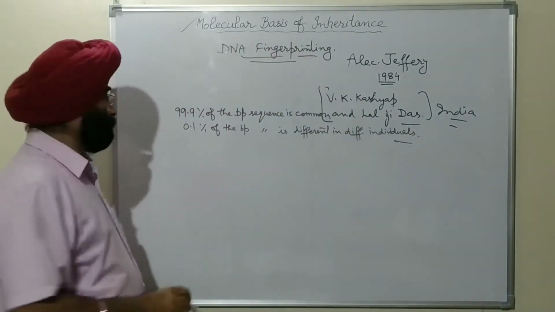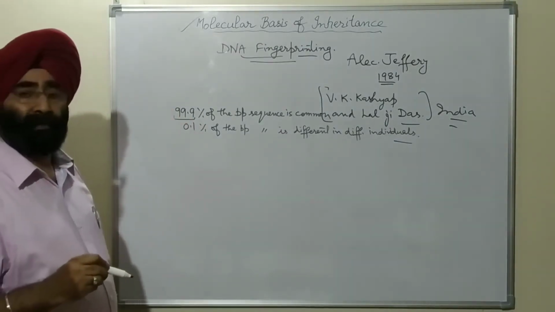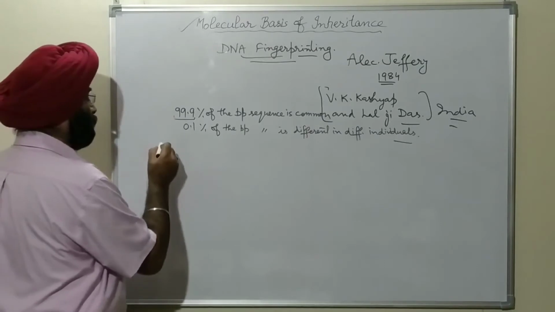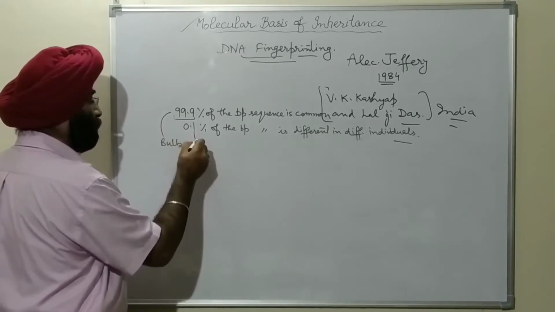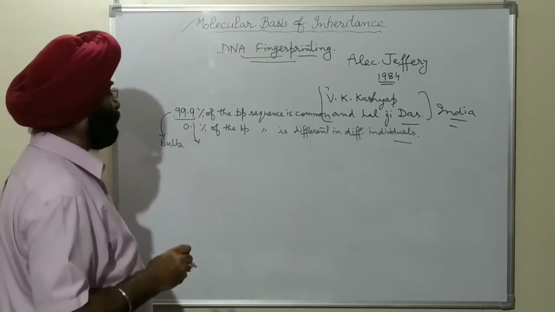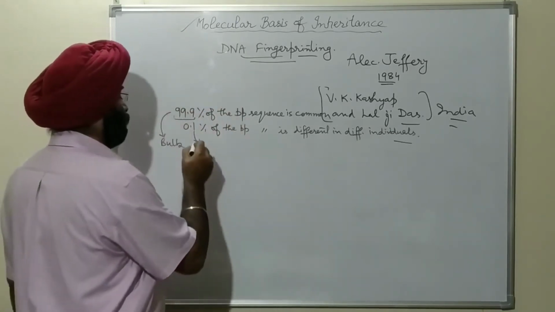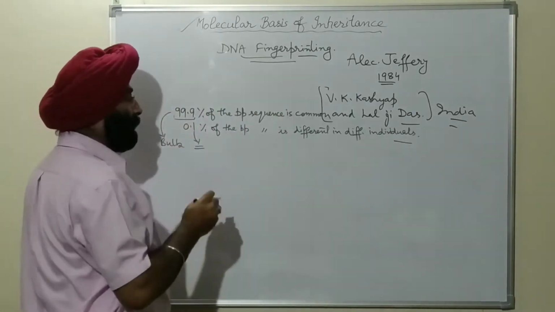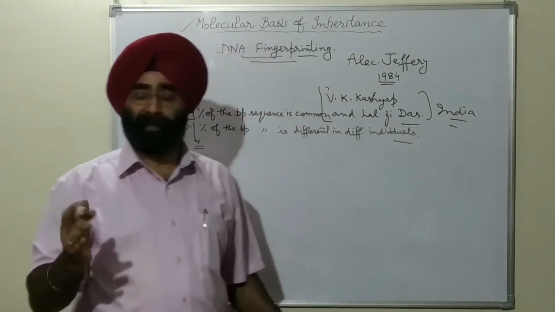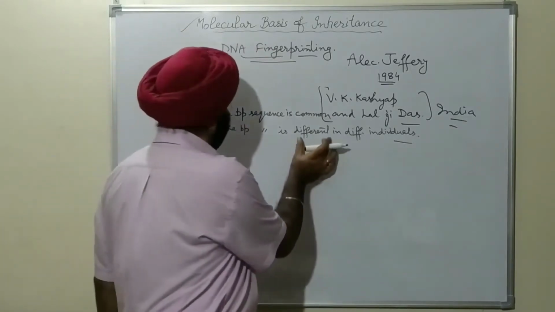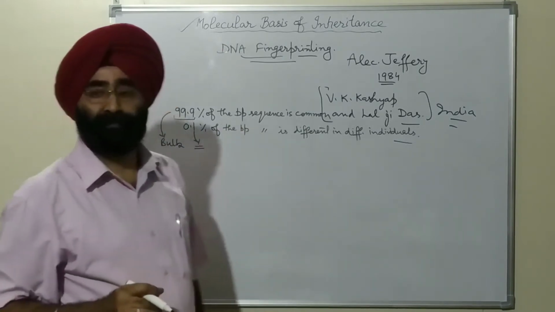And this 99.9% forms the bulk of the DNA, and this 0.1% of the base pair sequence is used for DNA fingerprinting as it is different from one individual to other individuals. Unrelated individuals have different base pair sequences in this portion.